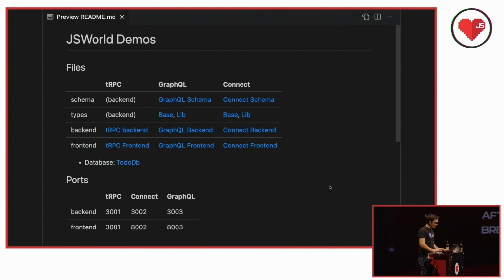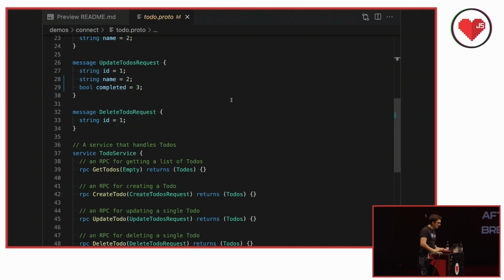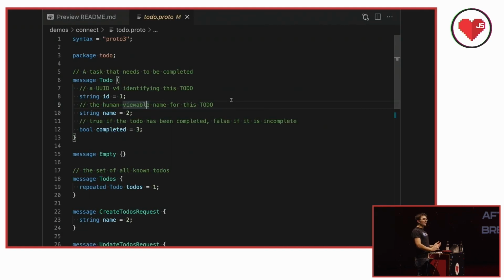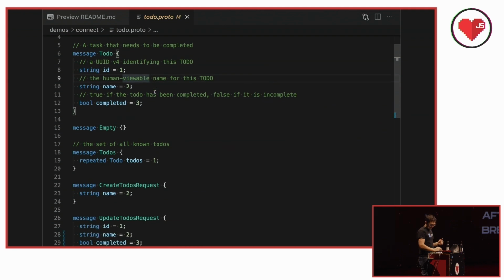Let's look at that schema. So here we go. It's pretty similar to the GraphQL schema that we saw before. We have this to-do thing here. It has a name and an ID and a completed. So this is like what we saw before in the examples. The point here is this is just protobuf. You don't need gRPC to do this.